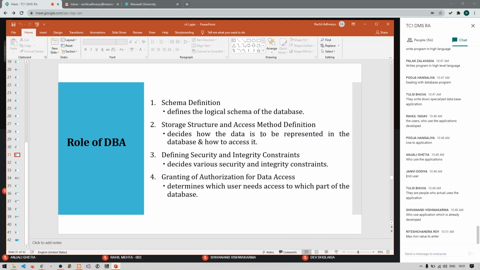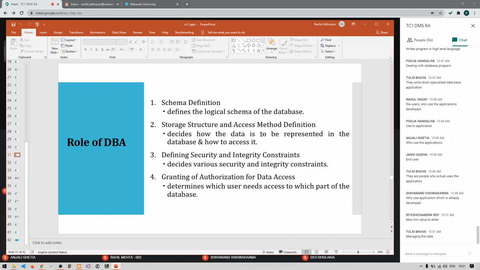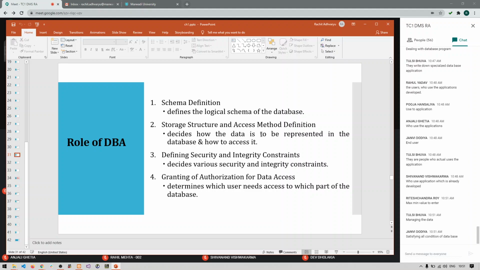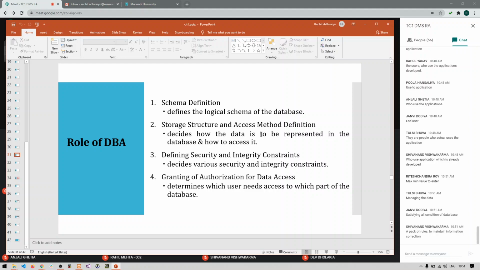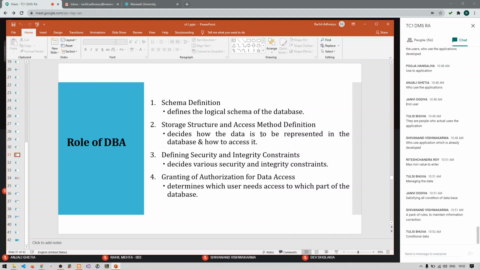Ritesh, not exactly. Still, I want the exact answer. What do you mean by integrity constraint? No, not managing the data actually. Yes, satisfying all the conditions of the database. Very good, Janvi. So integrity constraint means conditional data, right?